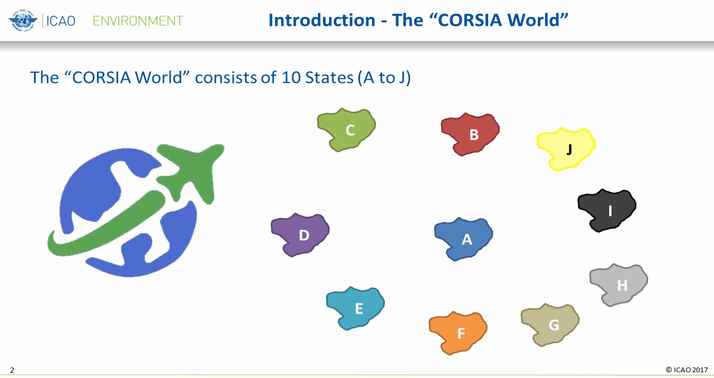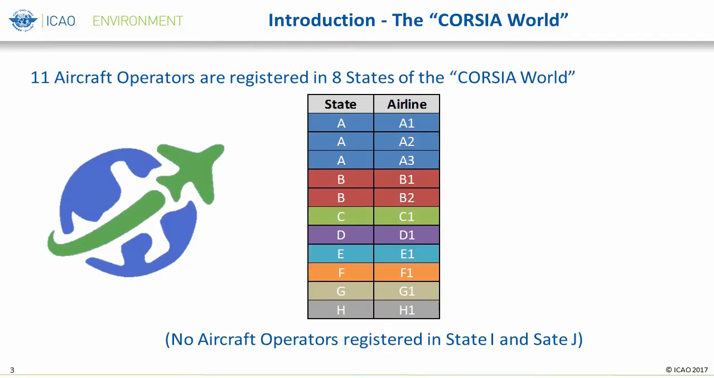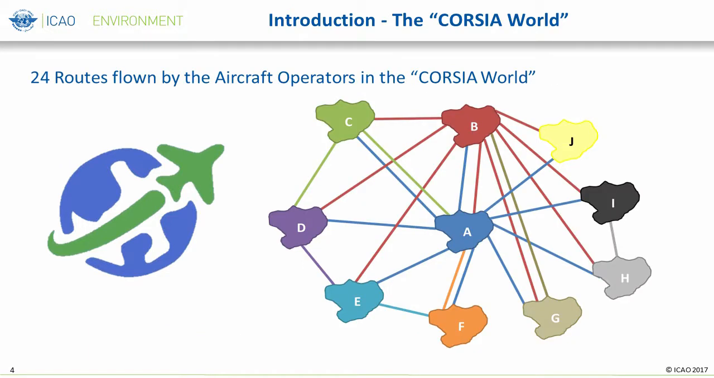In this CORSIA world, there are 10 states, states A through J. 11 aircraft operators registered in 8 of the CORSIA world states, as there are no aircraft operators registered in state I and state J. And 24 routes flown by the aircraft operators in this CORSIA world.